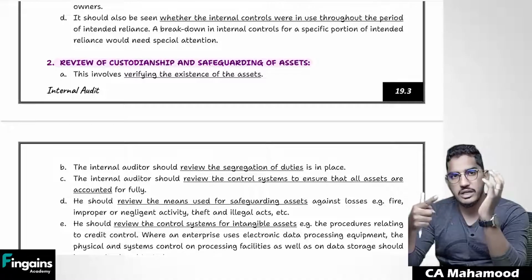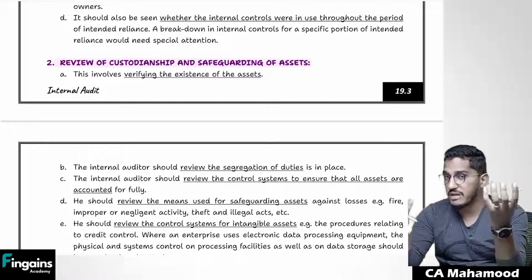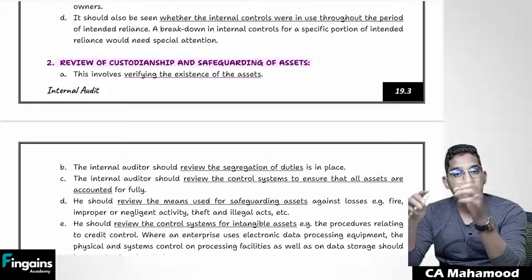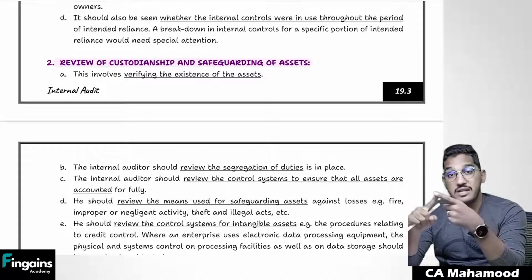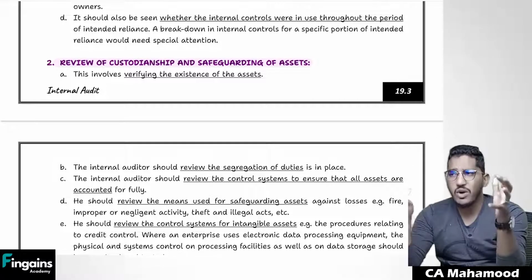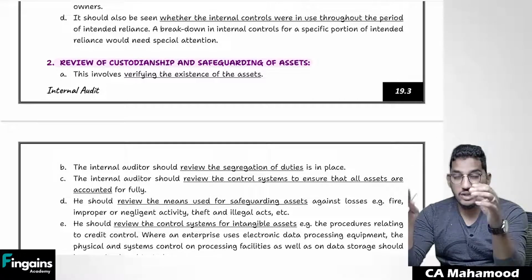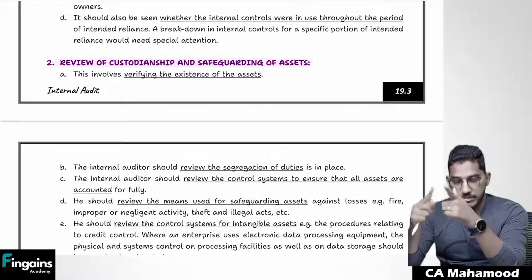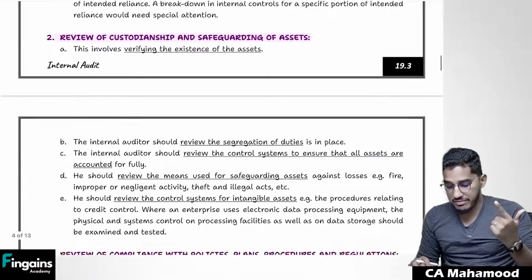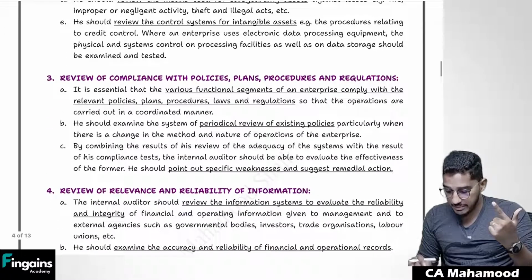When I say assets here, it includes all the current assets and fixed assets. Every kind of asset will come into picture here. So whether the entity's assets are properly safeguarded. When I say assets, it even includes intellectual properties also. So all kinds of assets are properly protected or not, that also will be mainly verified by the internal auditor. So first he is going to verify internal controls, then he will verify whether assets are properly safeguarded and protected.